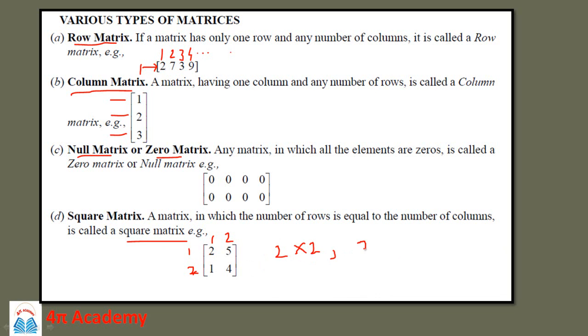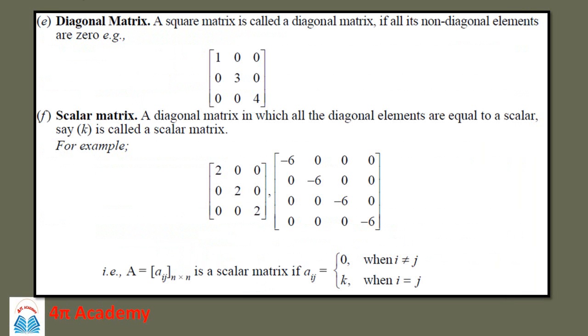If the matrix is a 3 by 3 matrix, meaning there are 3 rows and 3 columns, then it is also a square matrix. If it is a 4 by 4 matrix, that is 4 rows and 4 columns, then it is also a square matrix. So for a square matrix, the number of rows should be exactly equal to the number of columns. Okay. Then the diagonal matrix.